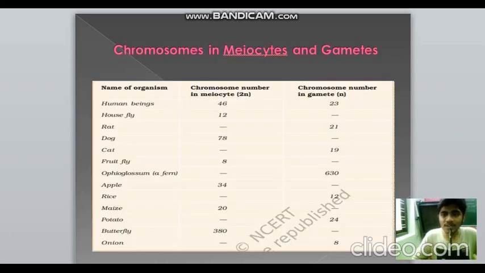The chromosome numbers in meiocytes and gametes are given here. In the meiocyte it will be 2n because it's diploid, and in the gamete it's n. Human being 46-23, housefly 12-6, rat 42-21, dog 78-39, cat 38-19, fruit fly 8-4. Ophioglossum, a fern, has the highest chromosome number in meiocyte and gamete: 1260 in the meiocyte and 630 in the gamete. Apple, 34-17. Rice, 24-12. Maize, 20-10. Potato, 48-24. Butterfly, 380-190. Onion, 16-8.